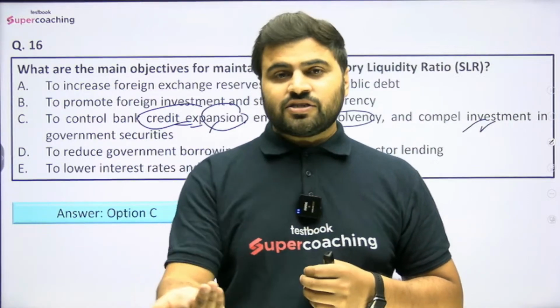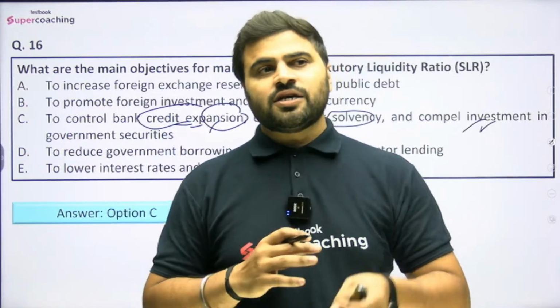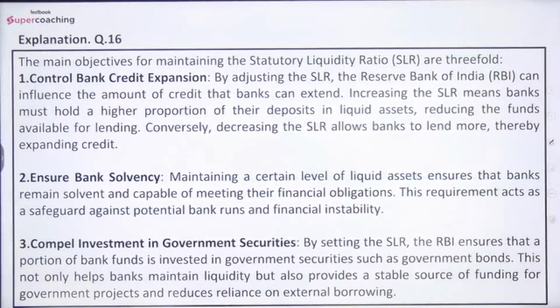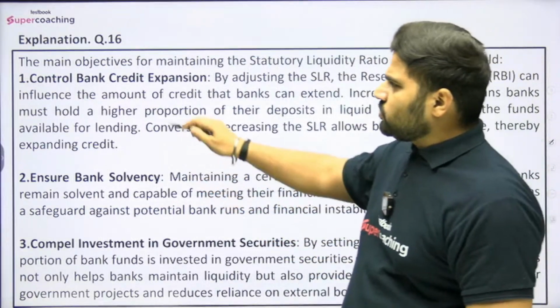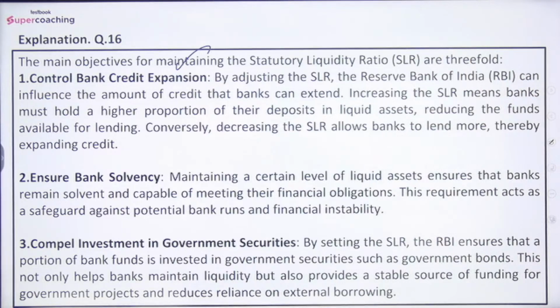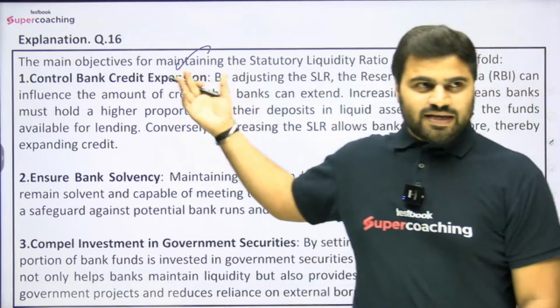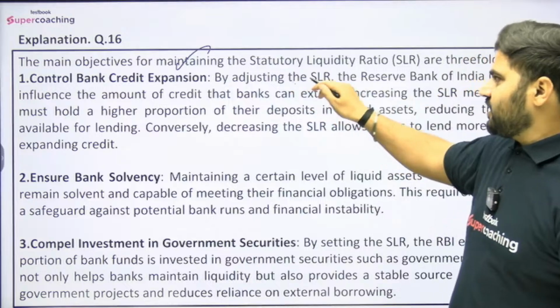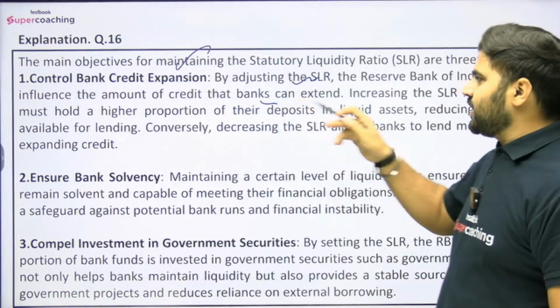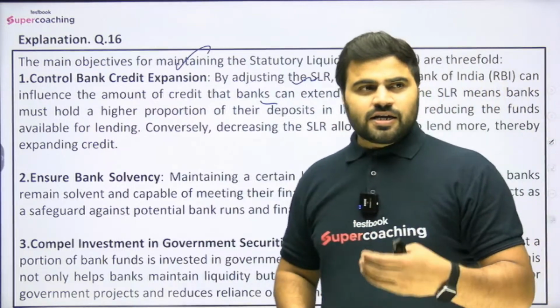But if they are investing in government securities, they will earn some interest, right? And that is why this is the mandate. So option number C would be the right answer here. You can read the objectives also. The main objectives for maintaining the statutory liquidity ratio are threefold, basically to control bank credit expansion. I told you, by adjusting the SLR, the Reserve Bank of India can influence the amount of credit that banks can extend.